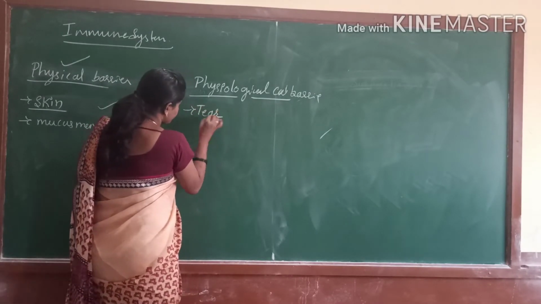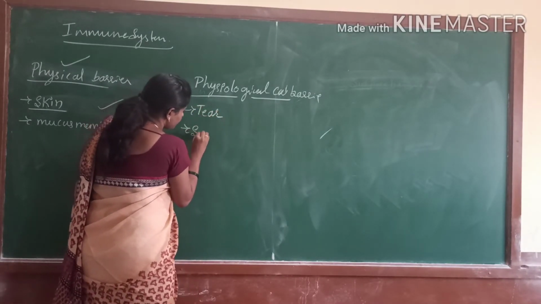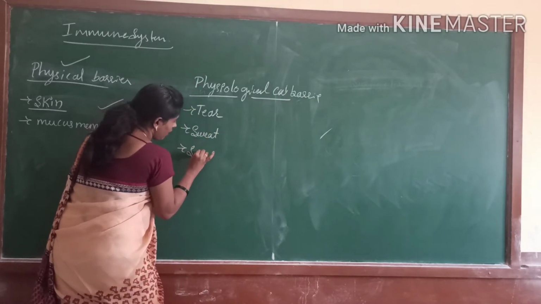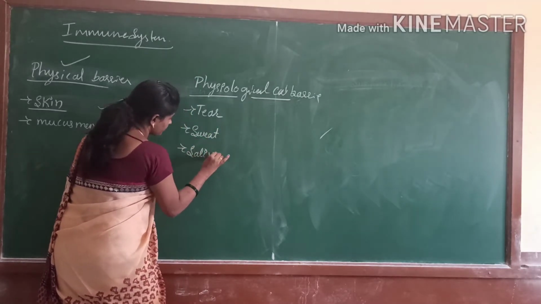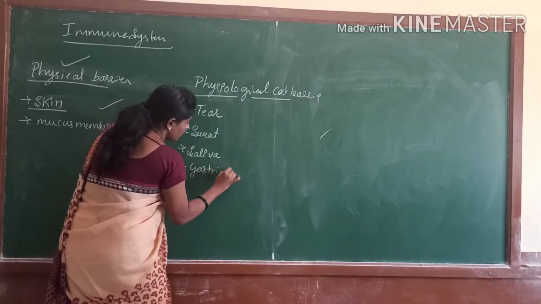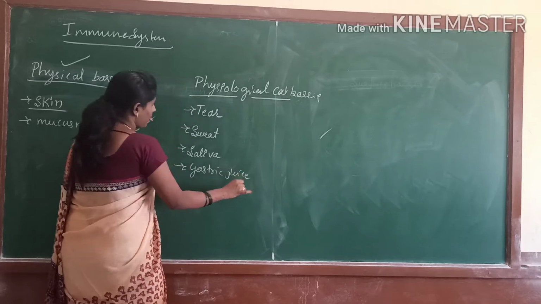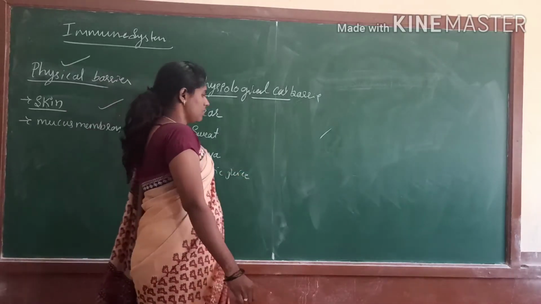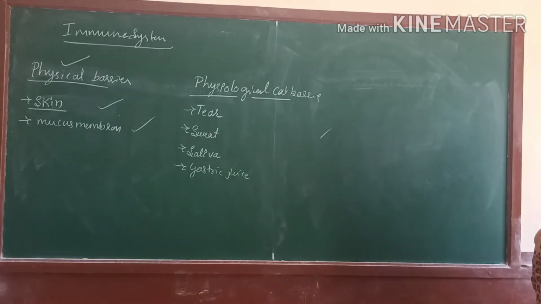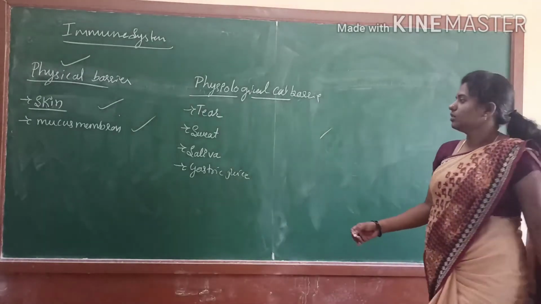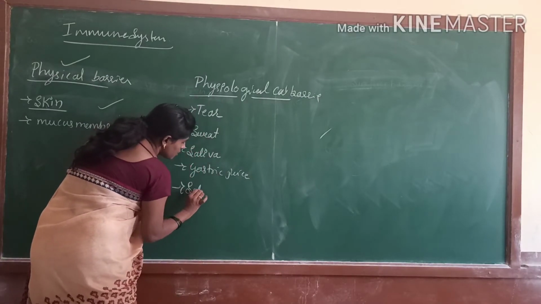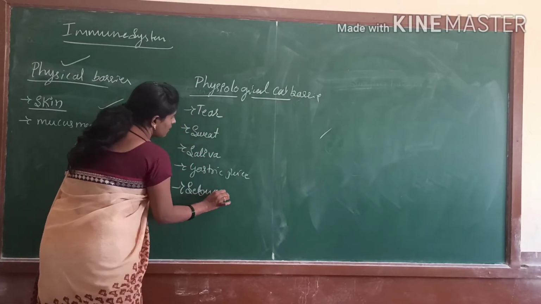Tear, next sweat, saliva, next gastric juice. And one more is sebum. The last one is the sebum, which is secreted by sebaceous glands.